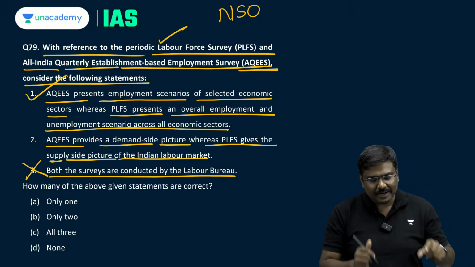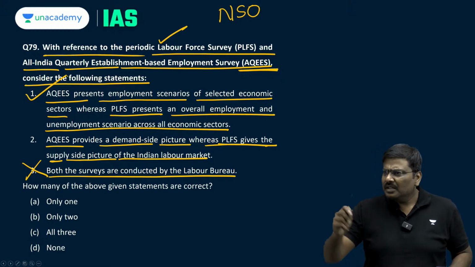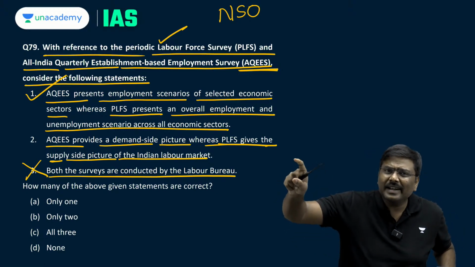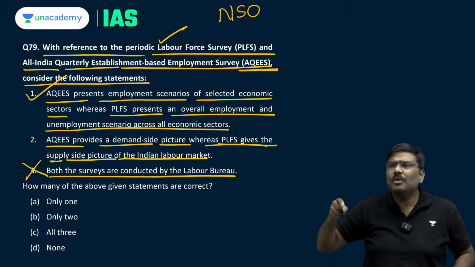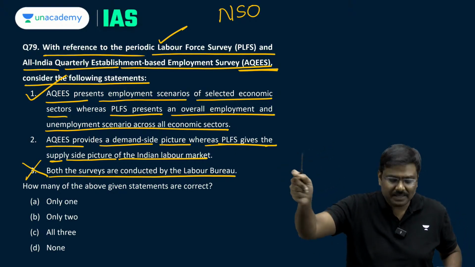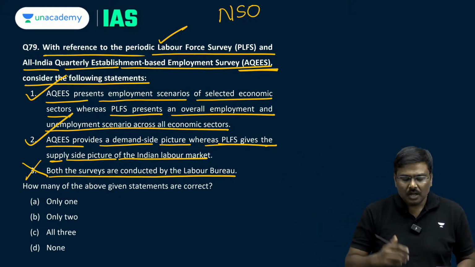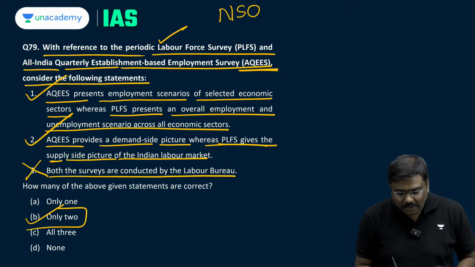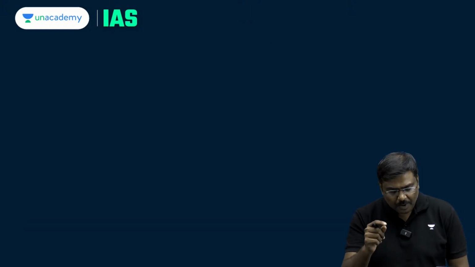That is the demand side. Whereas in the PLFS, we are looking at how many people are getting hired out of the total number of people who are searching for jobs. That is the supply side. So the second statement is correct. 1 and 2 are correct. The right option for question number 79 will be option B.